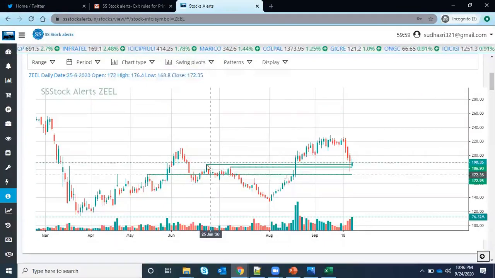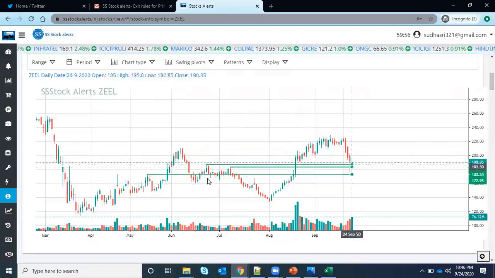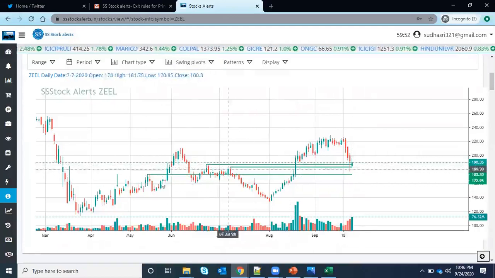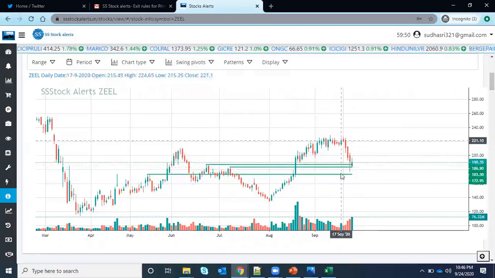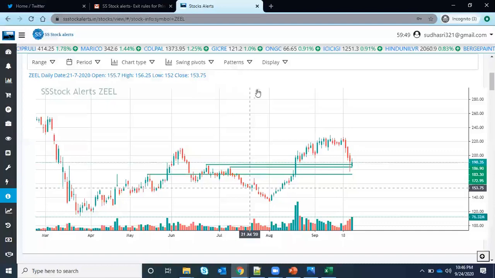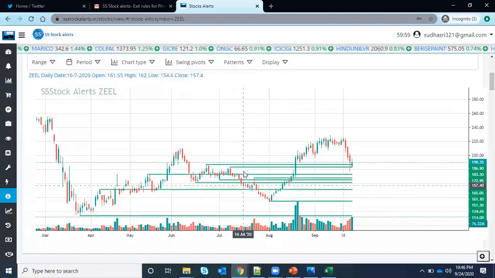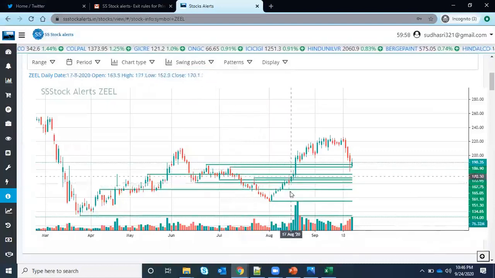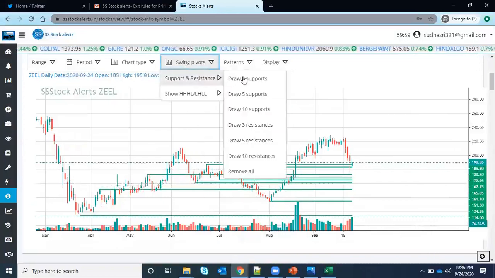From the swing high, it is taking support. All supports need not be respected, but you can see the major support is from here. If you want to see all the supports, you can just select this. But if you select all of those, it will be very cluttered, so I don't want to see all of those things.